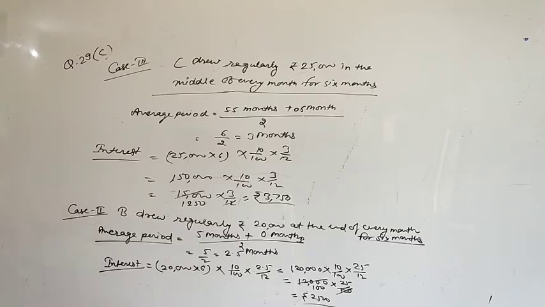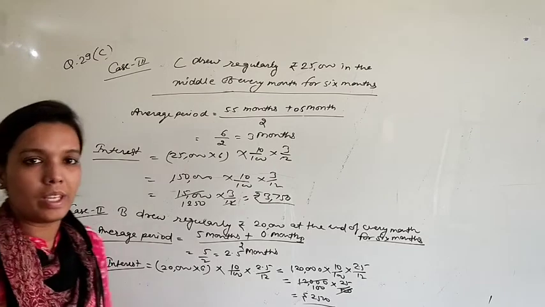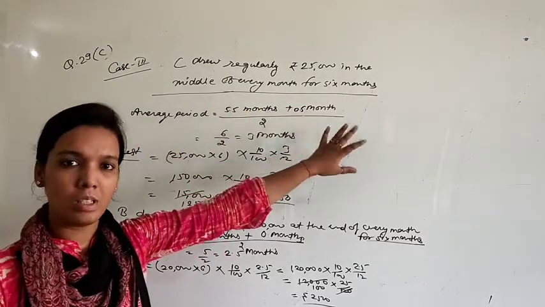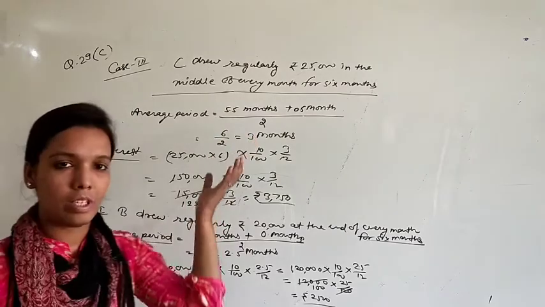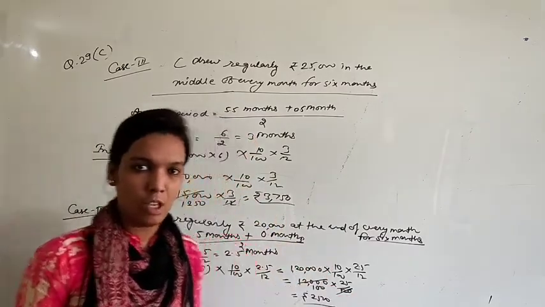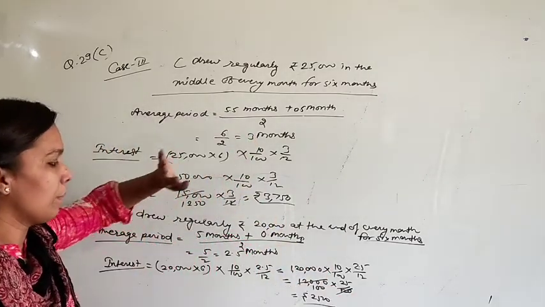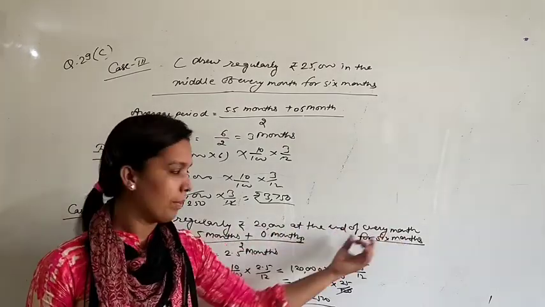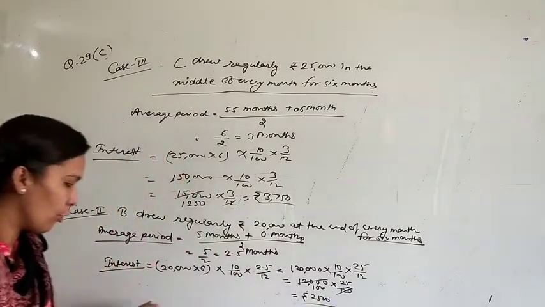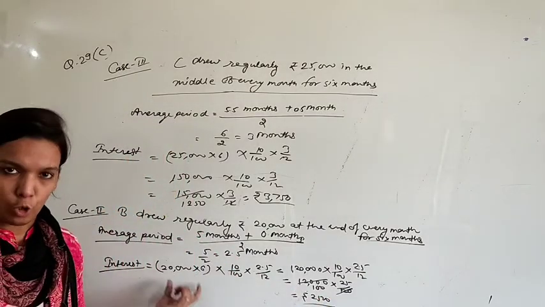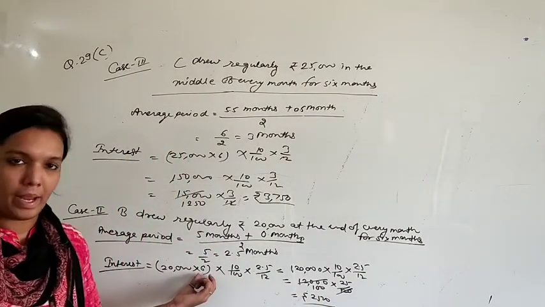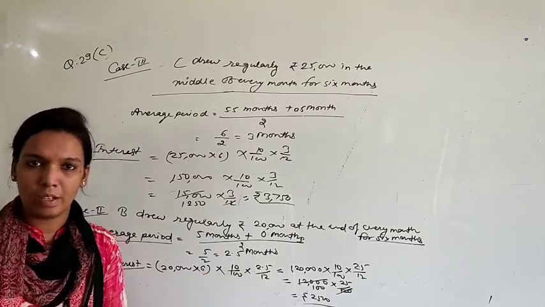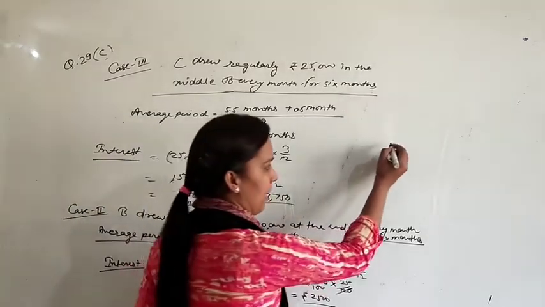In the same way, you can have in the question that drawing is for 9 months, like we are calculating here that drawing is for 6 months. So what will you do? Suppose that B withdrew regularly rupees 20,000 at the end of every month for 9 months. First of all, we will calculate the drawing of every month's amount by 9. The rate will be the same. The average period will be different. How? Time left after the first drawing.